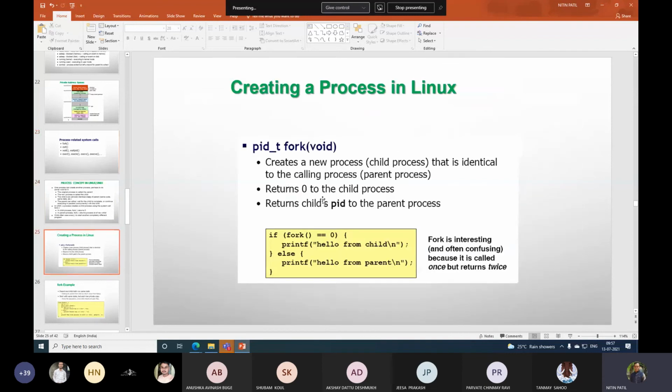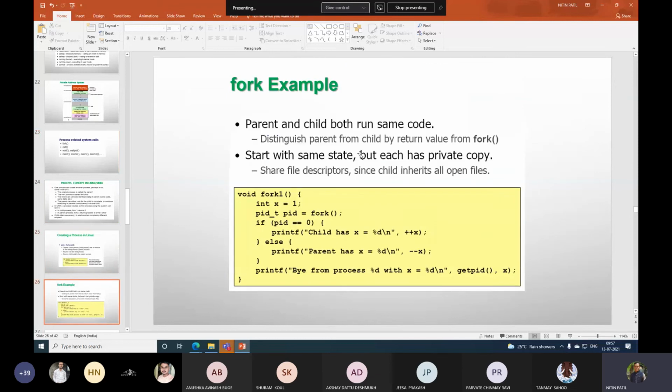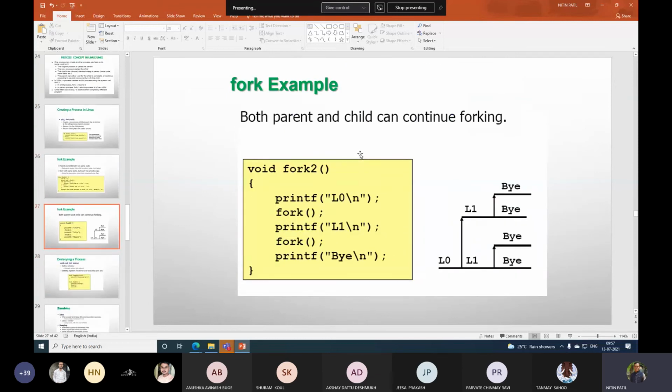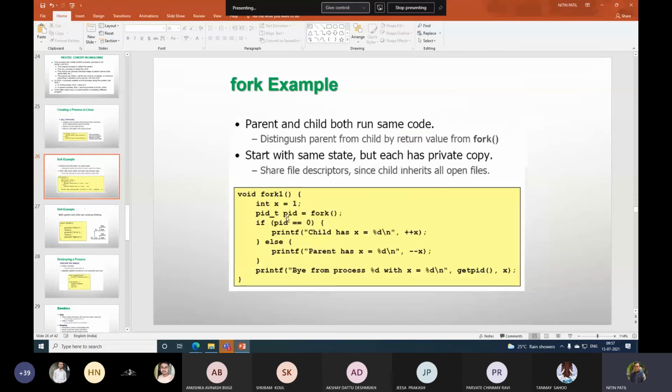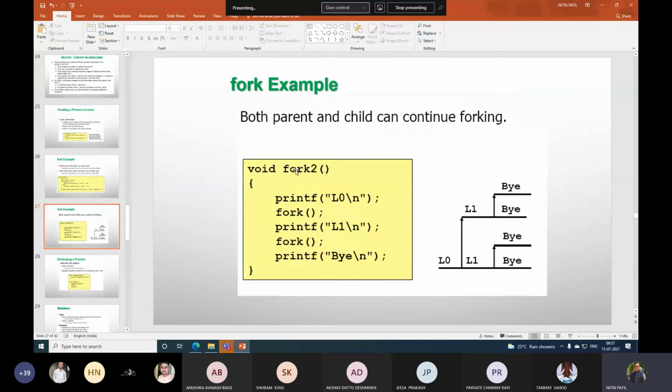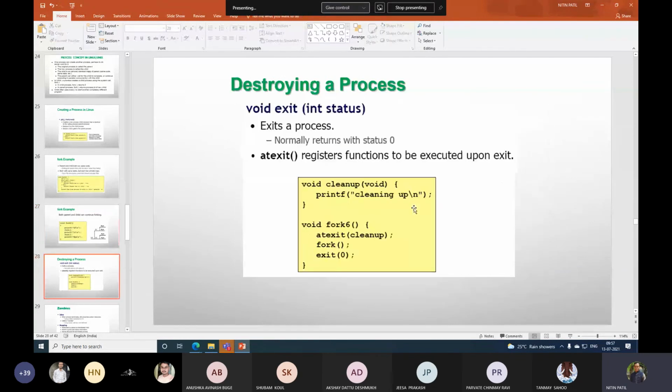So I will add the remaining pages, and I want you to try the simple programs that are written here. You can replace the fork one by your main. Similarly here, you can write main and try to see whether it is generating this kind of tree, though it would not be seen this way. But at least you can see that there are things displayed like this. And this L1 would be containing this kind of thing. So practice this for 2 days.